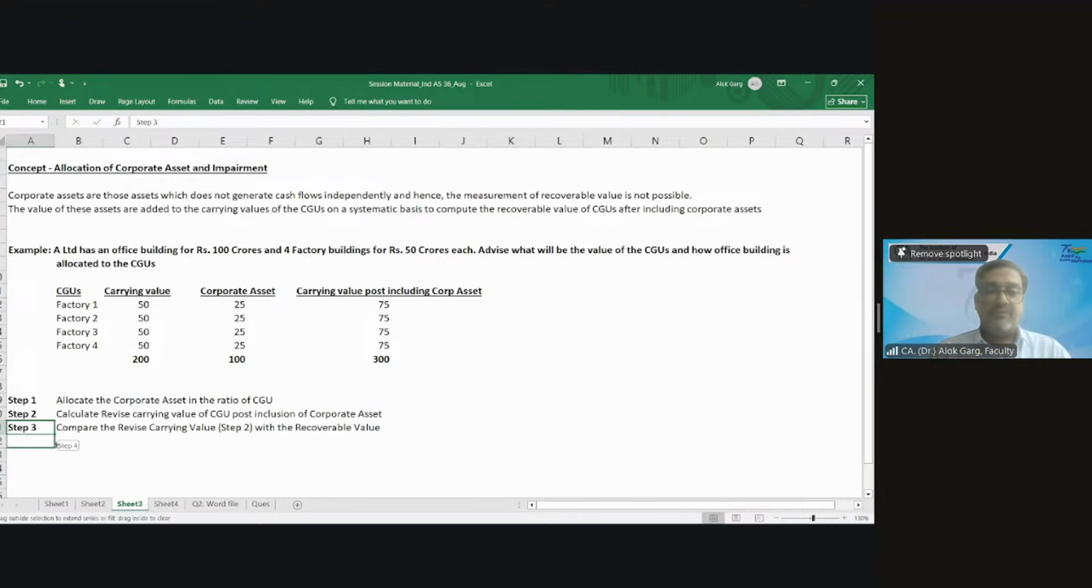When you compare, you will find whether there is an impairment loss or not, right? Calculate impairment loss if any. If there is an impairment loss, allocate the impairment loss in CGU and corporate asset in the ratio of their carrying value.